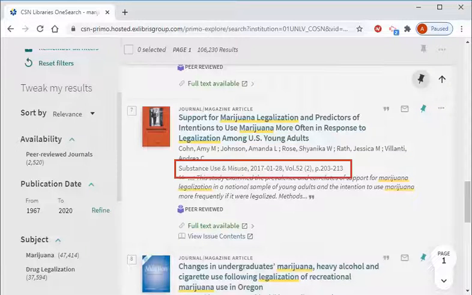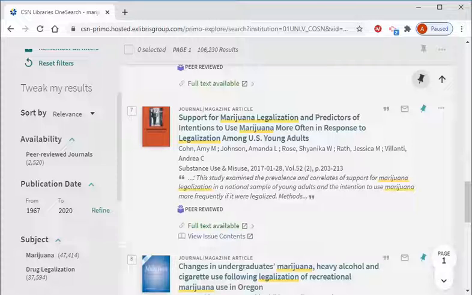The name of the journal this article came from is called Substance Use and Misuse, and it was published in 2017. Sometimes the name of the journal the article appears in can give you a clue about the discipline which the article will relate to. For example, you may expect that articles about marijuana legalization published in medical journals to be more slanted toward the health or medical implications of marijuana, whereas articles that are published in non-medical journals may provide more social, educational, or even legal perspectives.